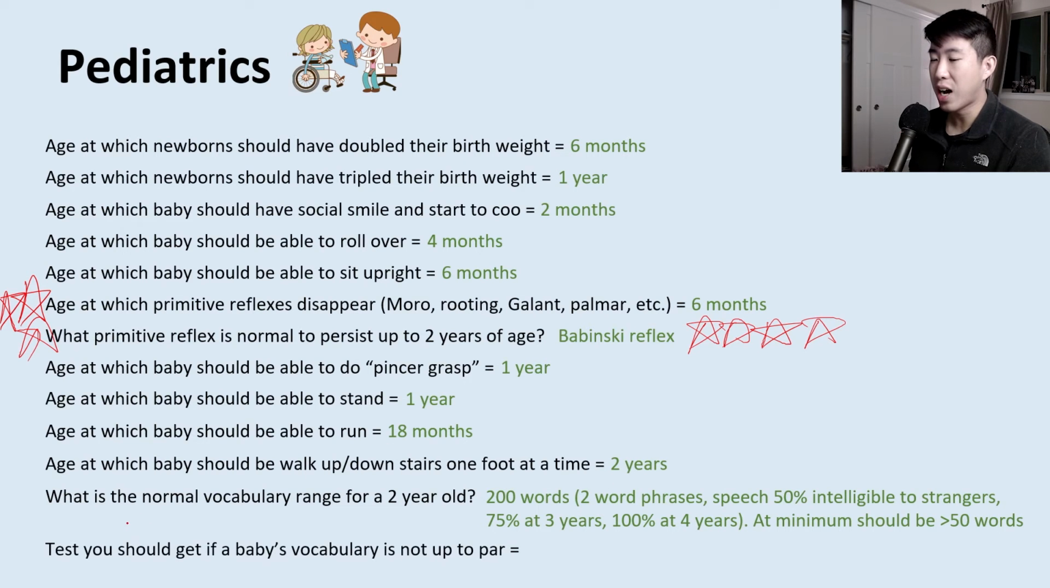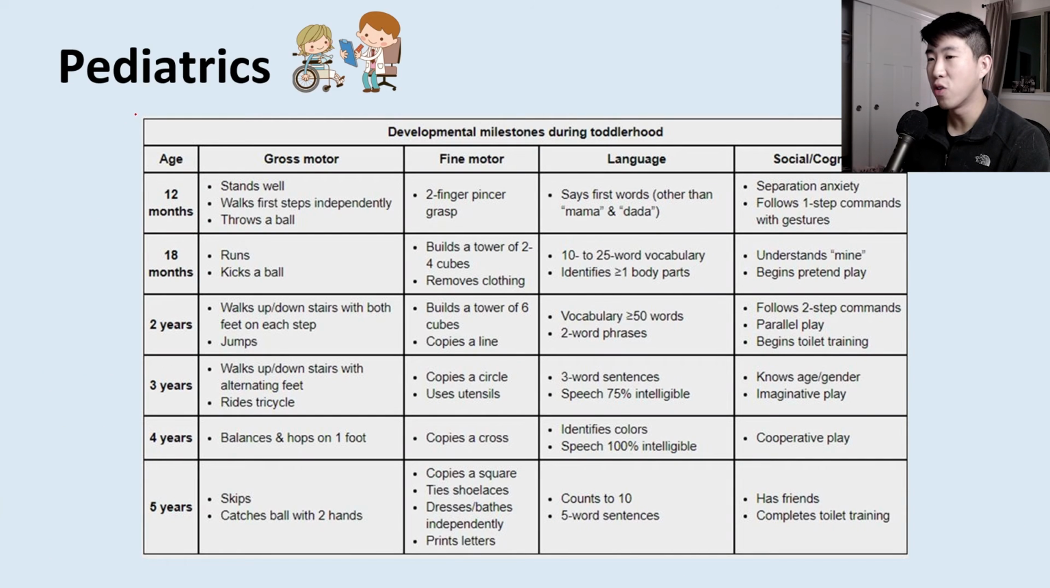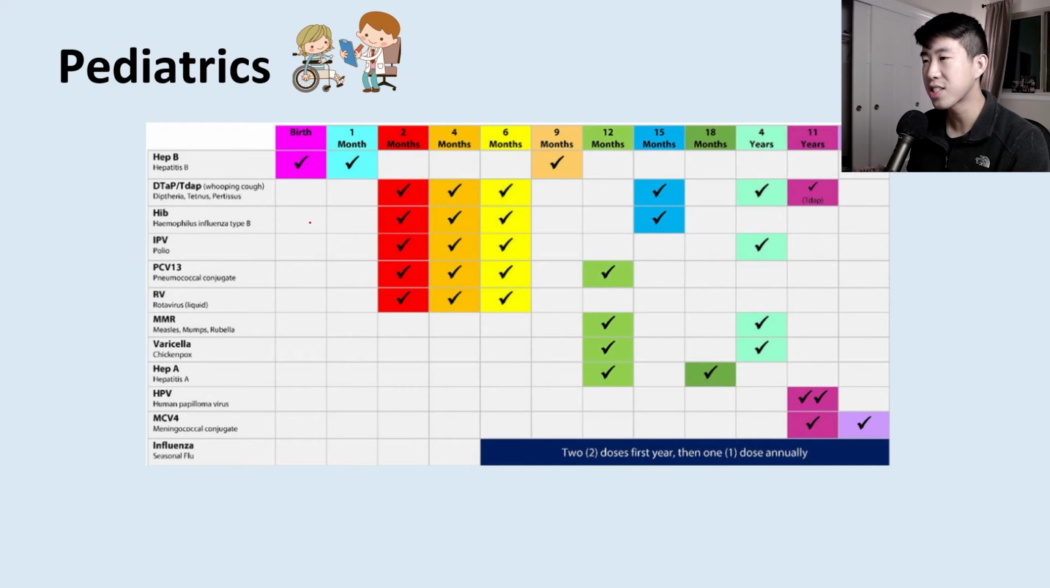Now, what if you have a baby whose vocabulary is not up to par? They're not able to do 50 words at age 2. Then the main thing you need to do is a hearing evaluation, because maybe they're not able to have that good vocabulary because they simply have poor hearing. This is a very nice overview of all the developmental milestones. And I basically went over the most important ones that I think you should know. But there's various other ones you should know as well, such as drawing circles, crosses, building cubes, towers, and stuff like that. Next, let's talk about vaccinations.